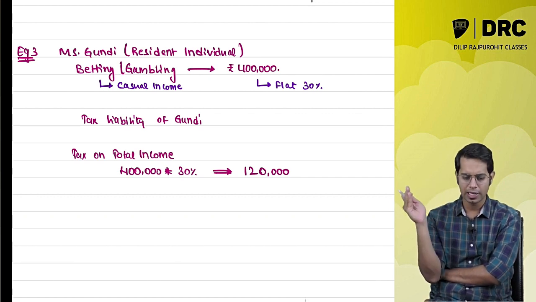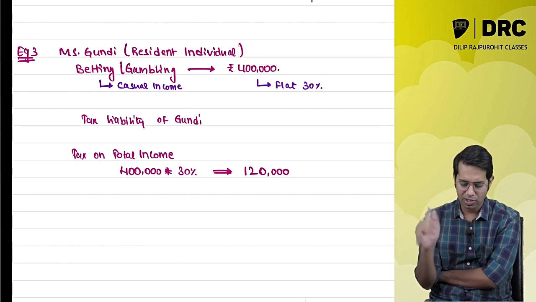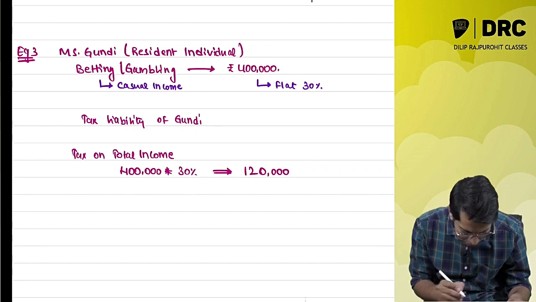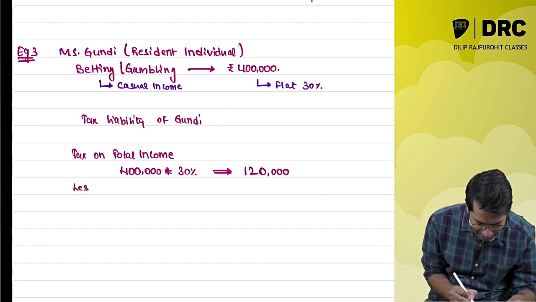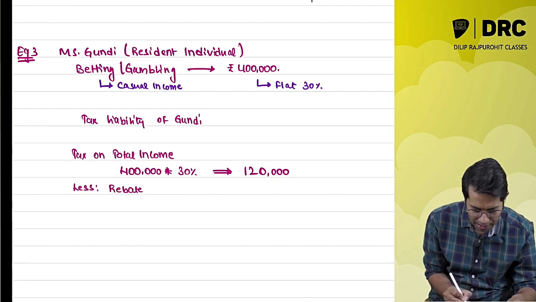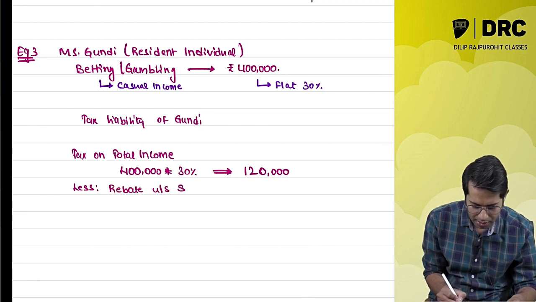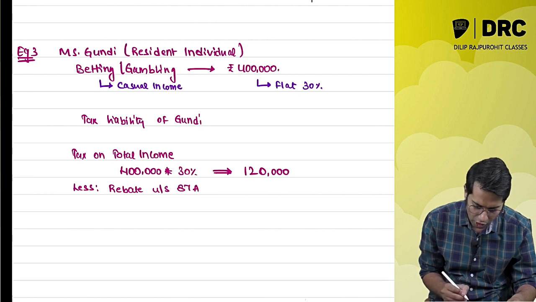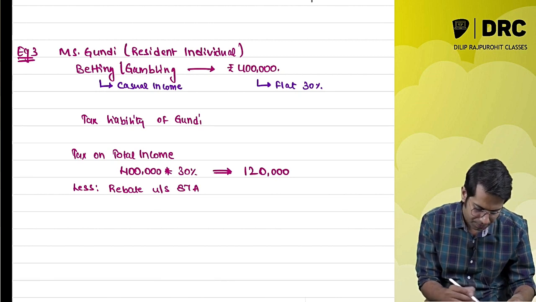Now my question to you is, is Gundi's total income less than 5 lakhs? Yes, her total income is less than 5 lakhs. Because of that, she is going to get the benefit of rebate. So less rebate under section 87A. How much rebate is she going to get?